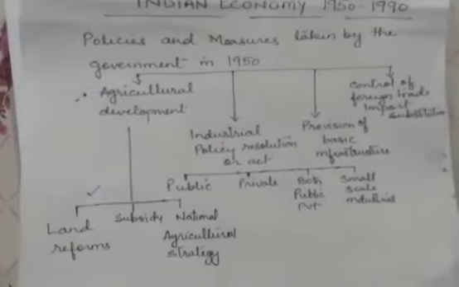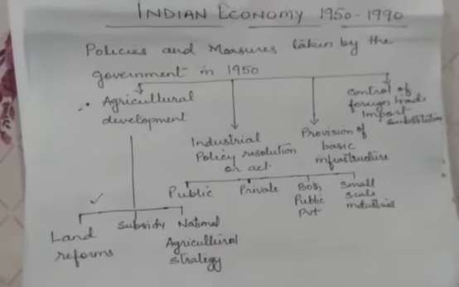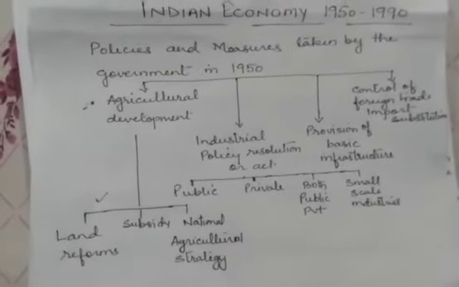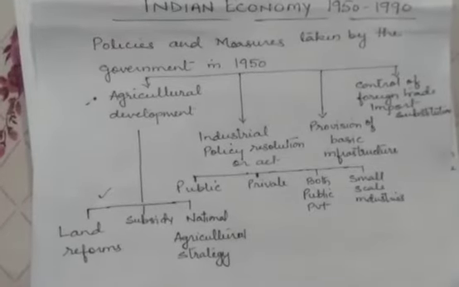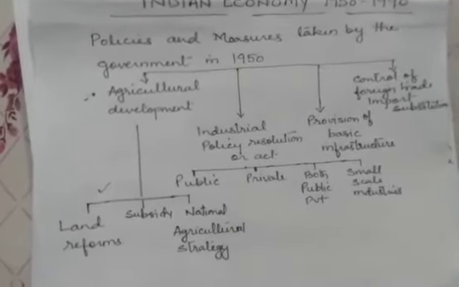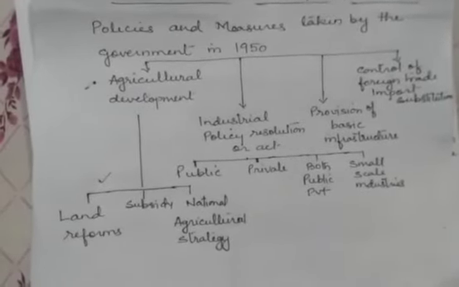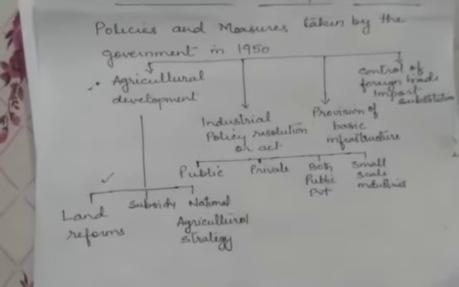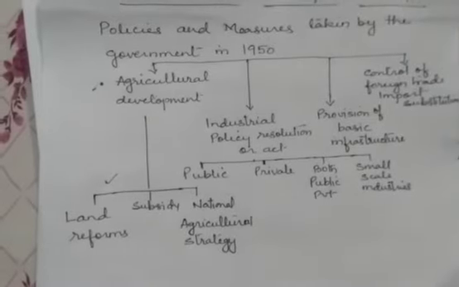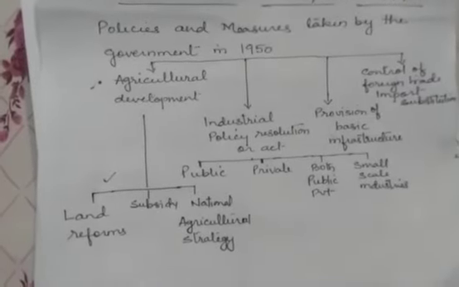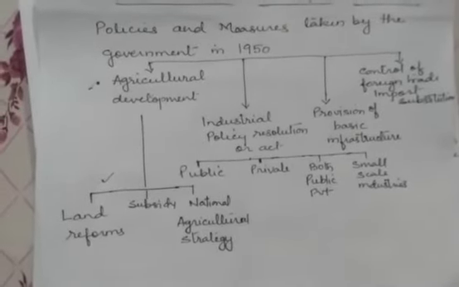Hello students, today we are going to start with the policies and measures taken by the government in 1950 in all the 5-year plans in common. There were 4 main measures and policies undertaken by the government. One for the agriculture sector, the second one for the industrial sector, third one for the development of basic infrastructure, and fourth, that is to check the foreign trade.